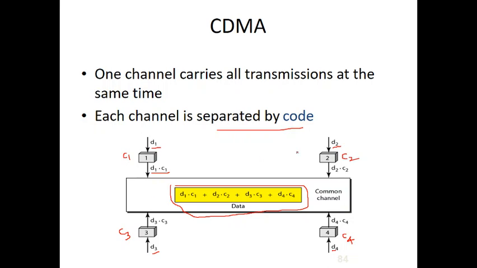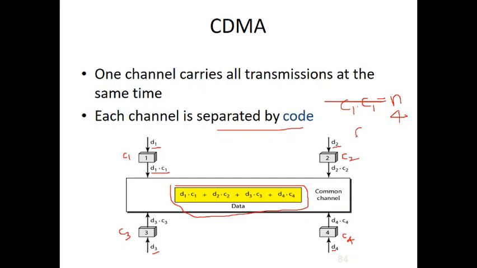So here we will be using a special multiplication. Whenever we multiply two same codes, then we will get a number which is equal to n, where n is the number of devices in the network. So in this case, whenever we multiply two same codes, we will get 4 because there are a total of 4 devices.